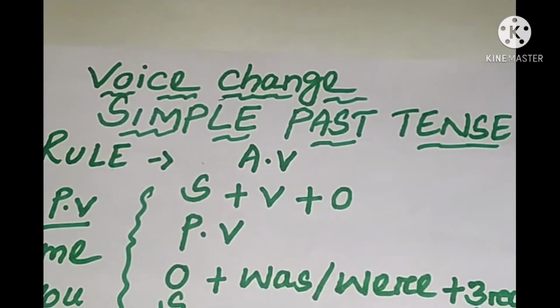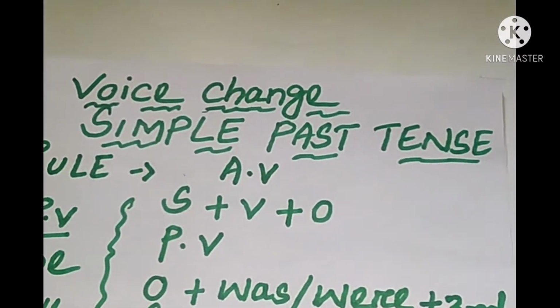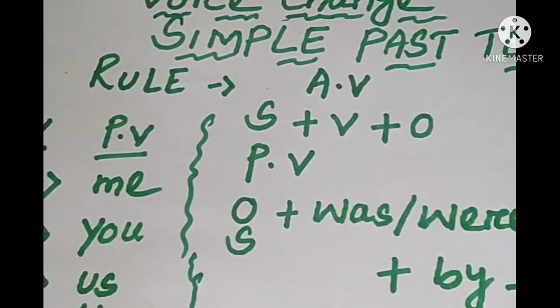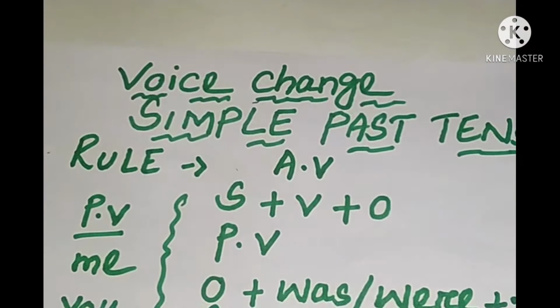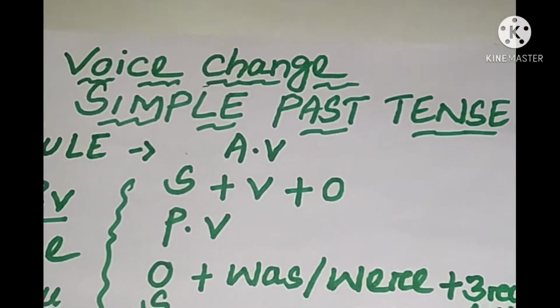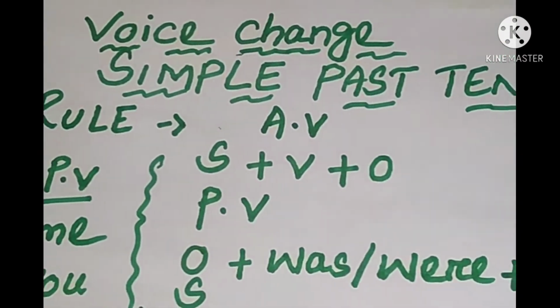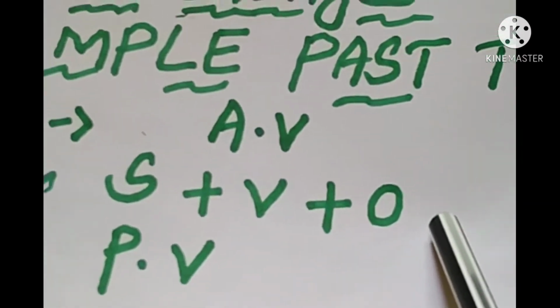Today we'll discuss voice change in English grammar for simple past tense. First we will discuss different rules for changing voice from active voice to passive voice in simple past tense. Rule: active voice is subject plus verb plus object.